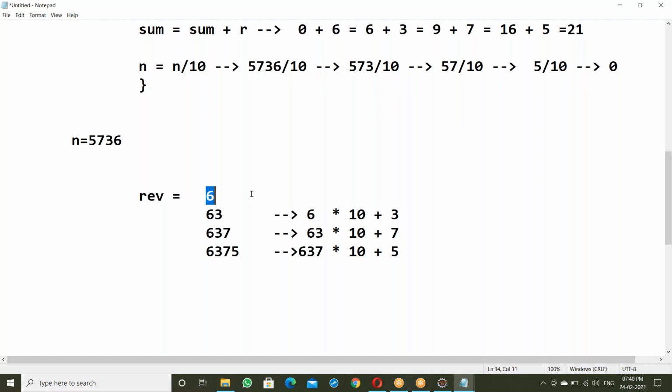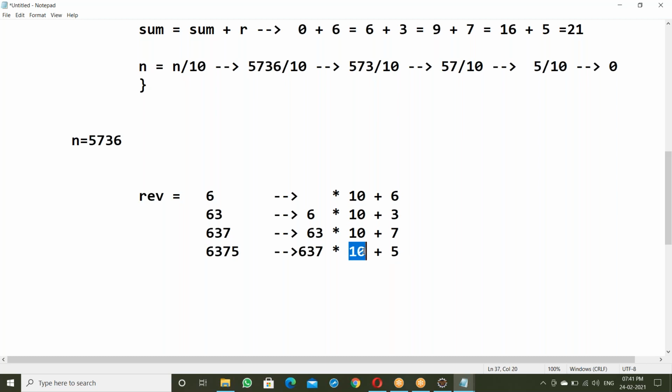Next, how to get the 6 here? Into 10 is common, plus that digit is common. See here 6, 3, 7, 5: these are the remainders, the digit values. Here 10 is common.